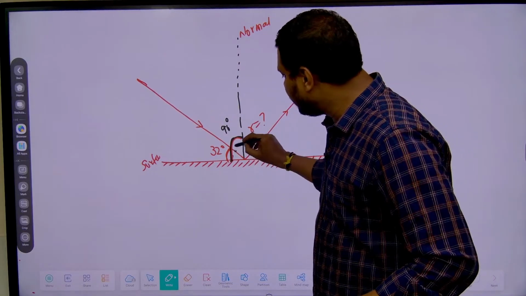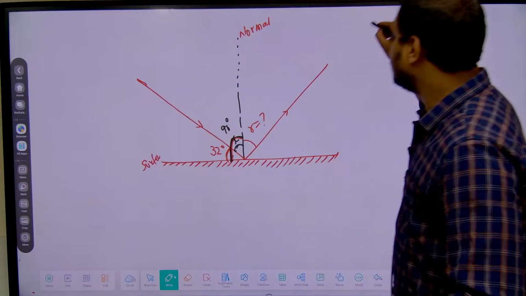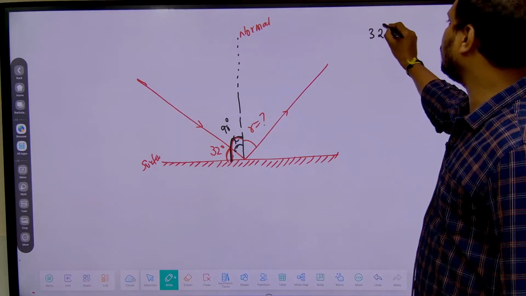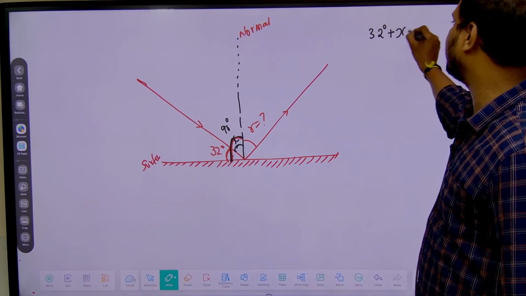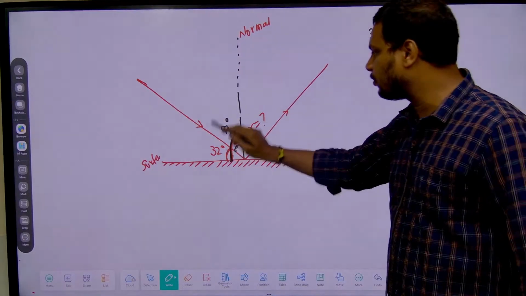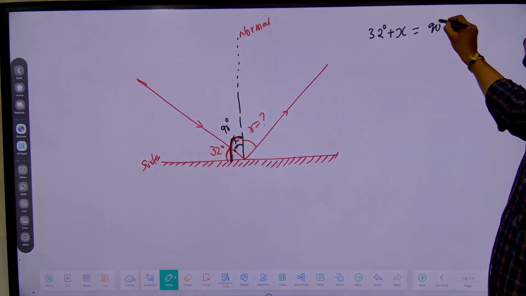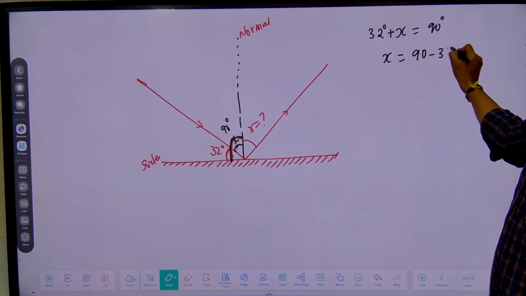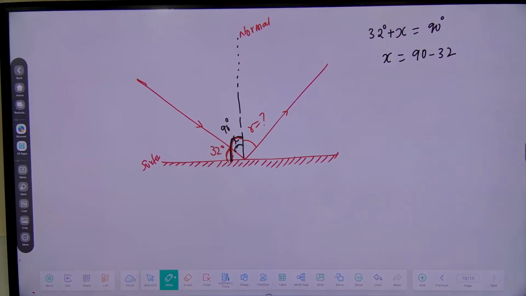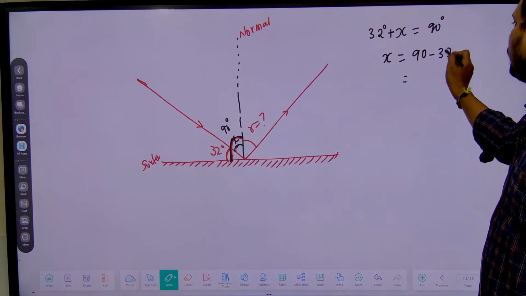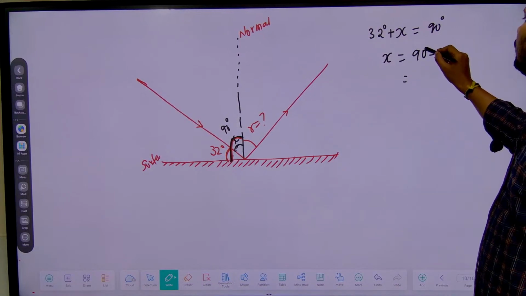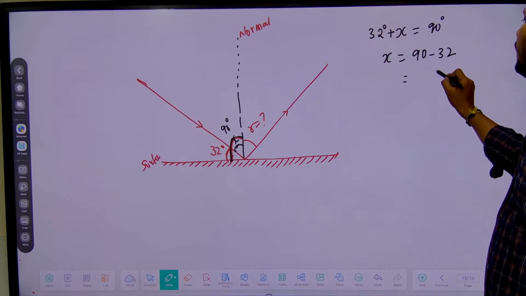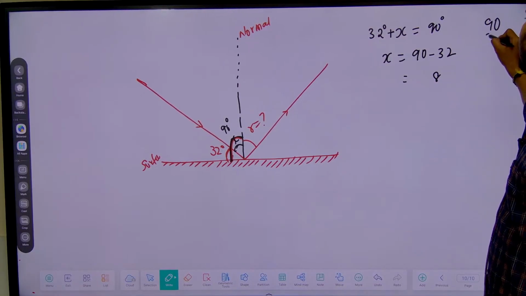So if I take this particular angle as x, then we can say 32 degrees angle plus x is equal to 90 degrees. Then x is equal to 90 minus 32. So what is 90 minus 32? You can subtract here. So like this you can write 90 minus 32.